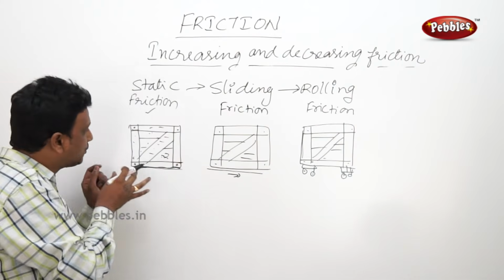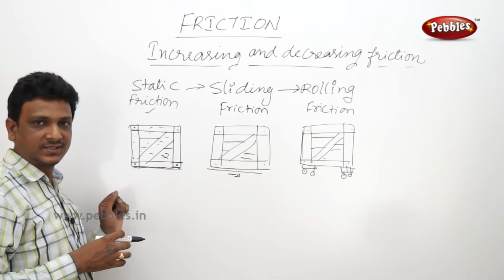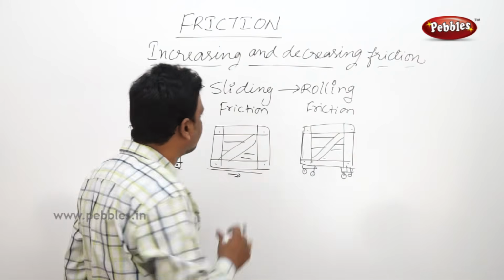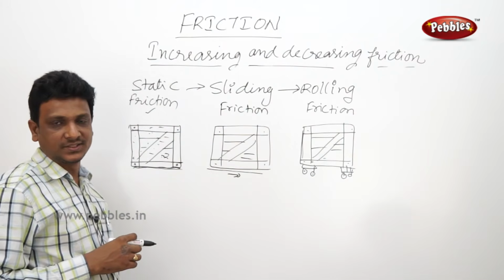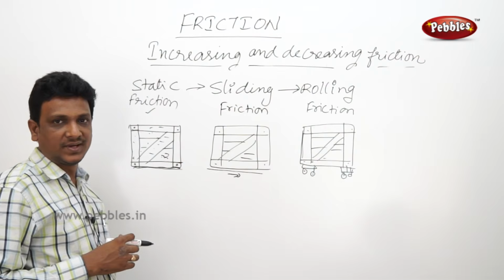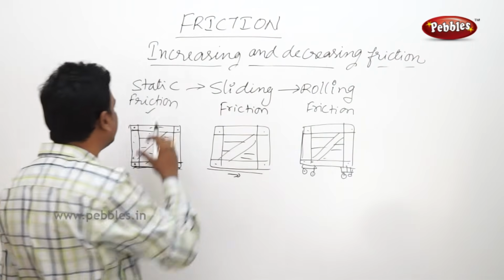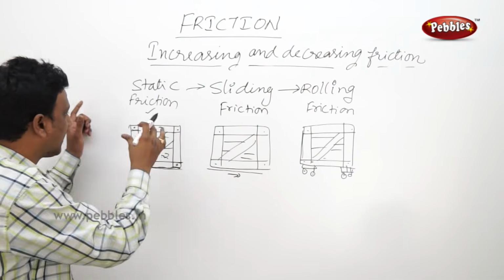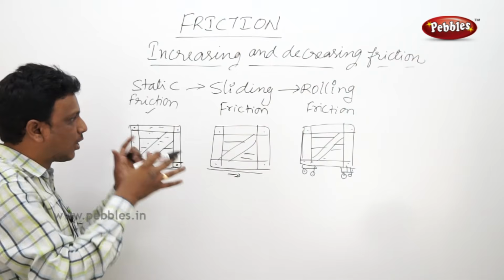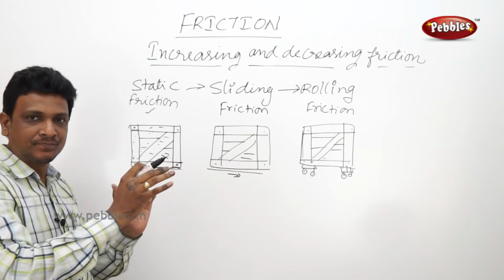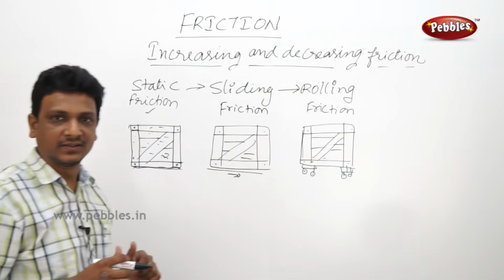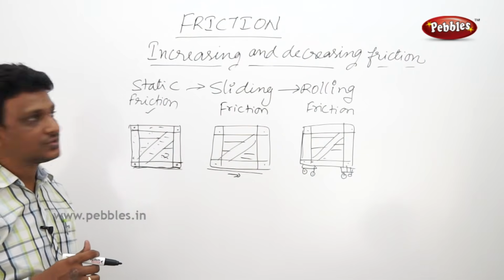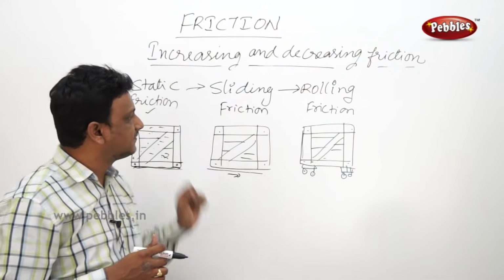How much force you have applied to move the stationary object, the stationary box? You can apply less force than this to slide a sliding object, right? It shows that the sliding friction is less than the static friction. You need not apply the same amount of force which you applied to move a steady object. When an object is sliding, if you try to move it further, you can apply less force compared to static in this case. So the static friction is more compared to sliding friction, right?